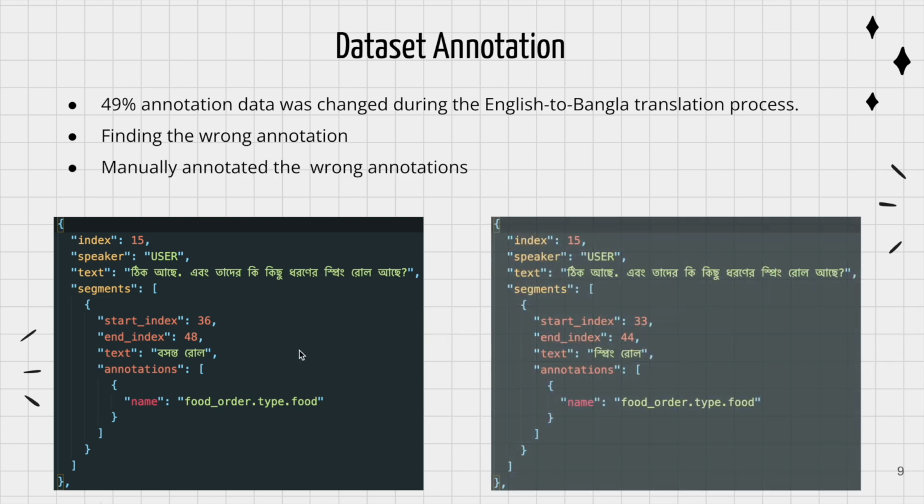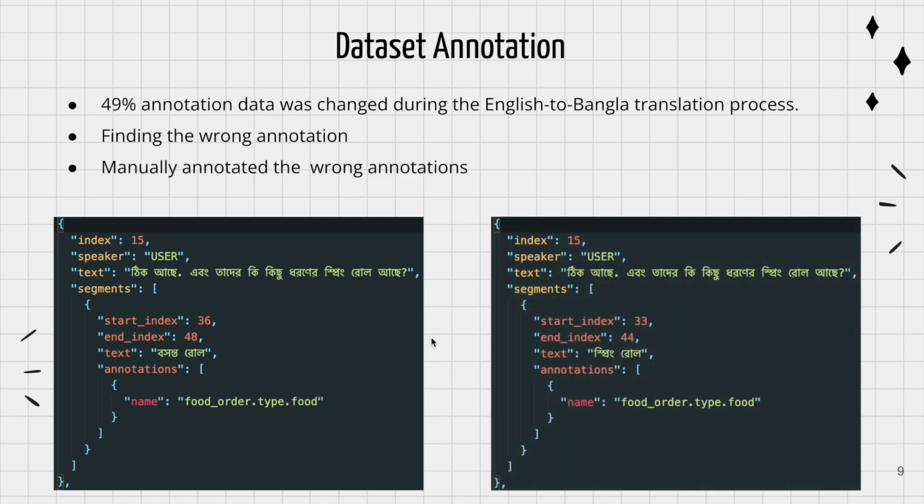Then we manually translated and converted the annotations. Now we can see the updated annotation data, where spring roll has a starting index of 33 and an end index of 44.